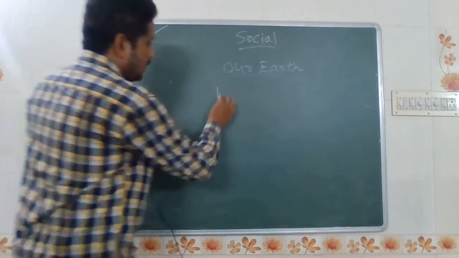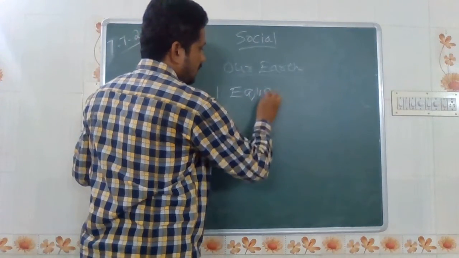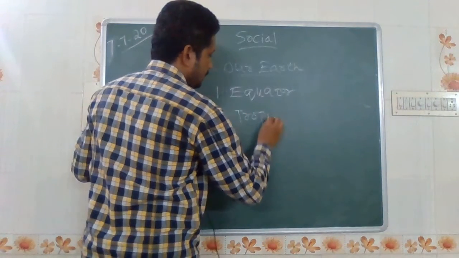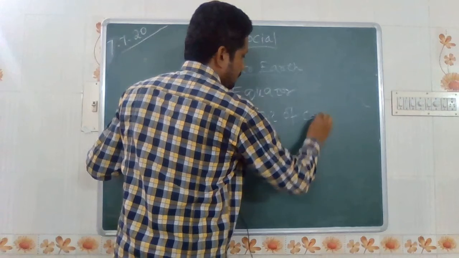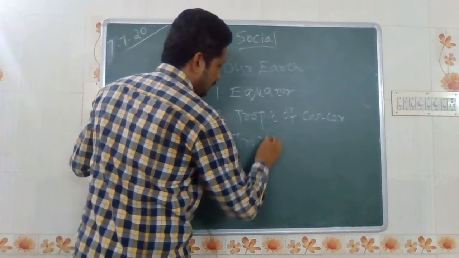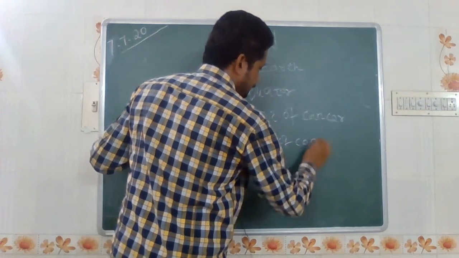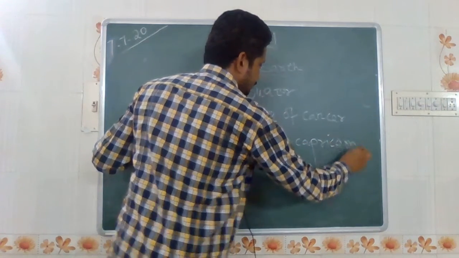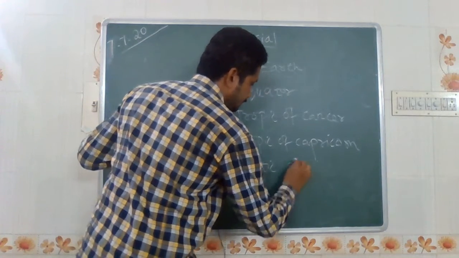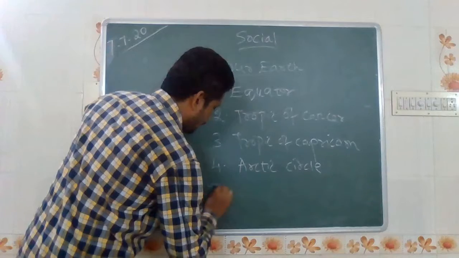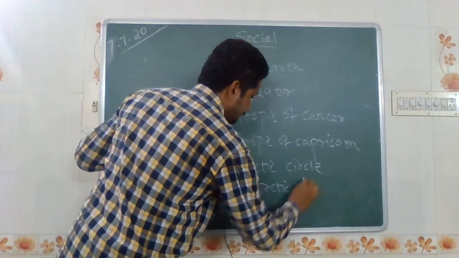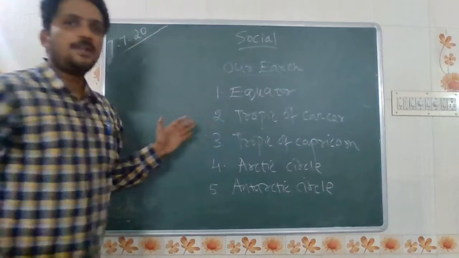What are the things present in that regard? Equator, Tropic of Cancer, Tropic of Capricorn. Fourth one is Arctic Circle. Fifth one is Antarctic Circle. Okay, I am recalling the points.